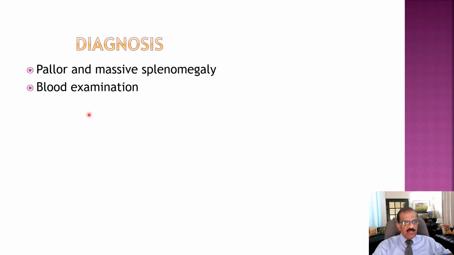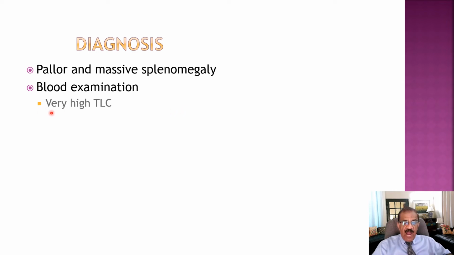And then the first test is complete blood examination, or what we call CBC. The CBC is done by machine, and the machine is very efficient in counting, and it will give you the exact number of cells. The newer machines also give you the differential, and will also indicate if any abnormal cells are present.